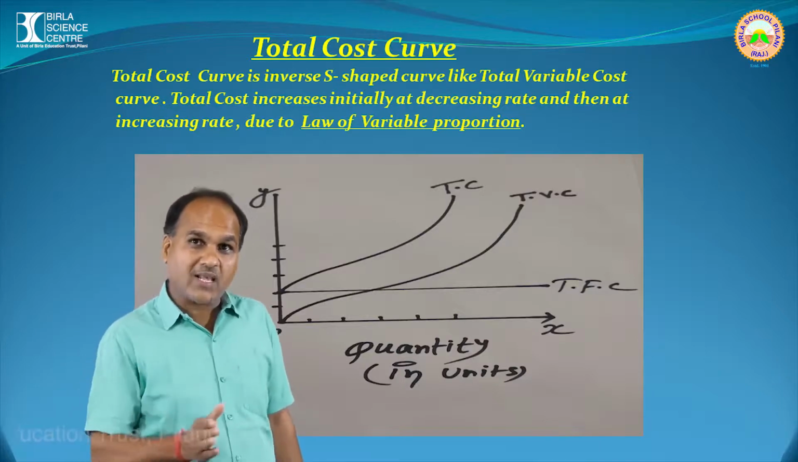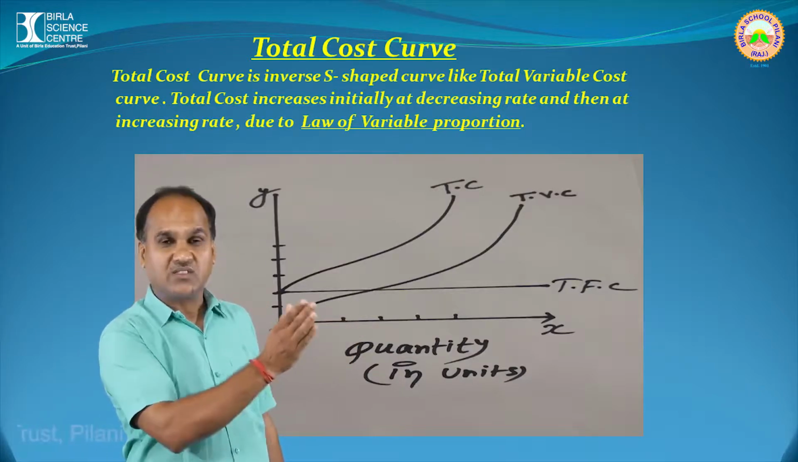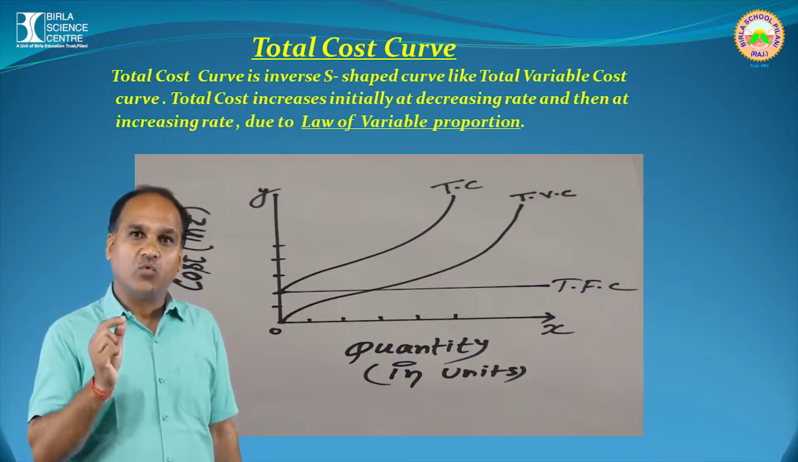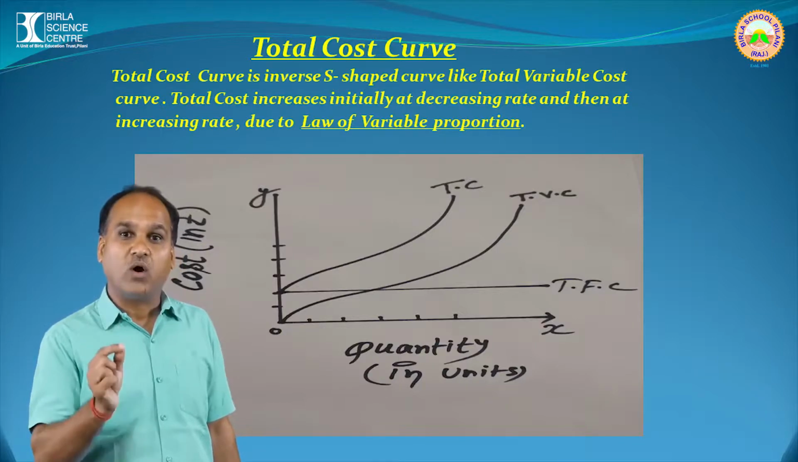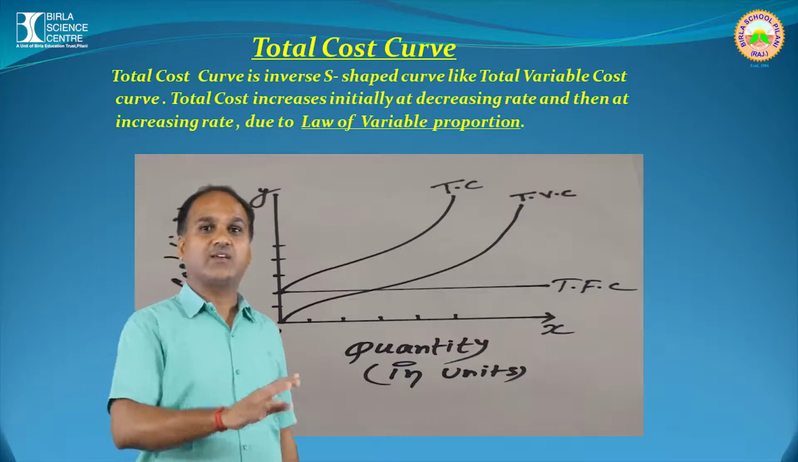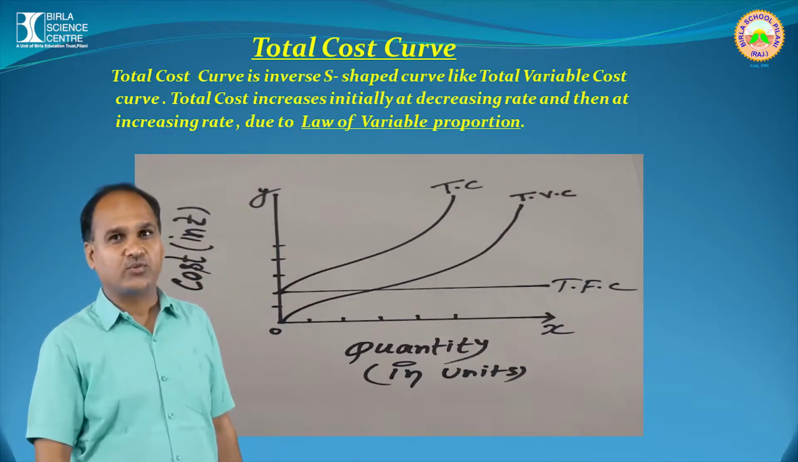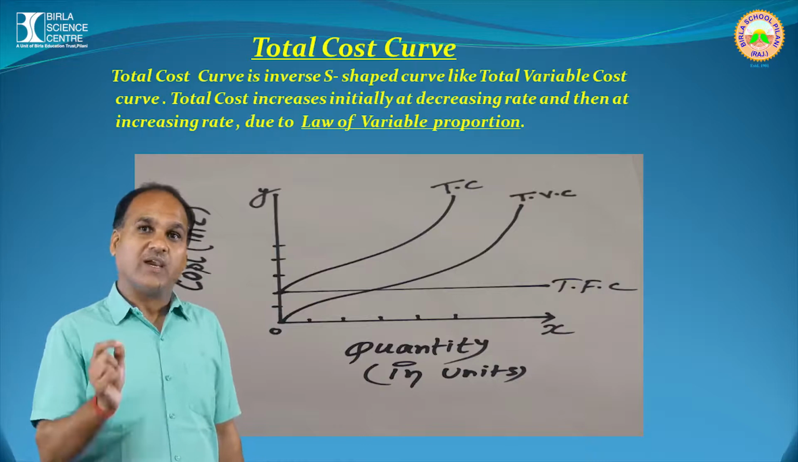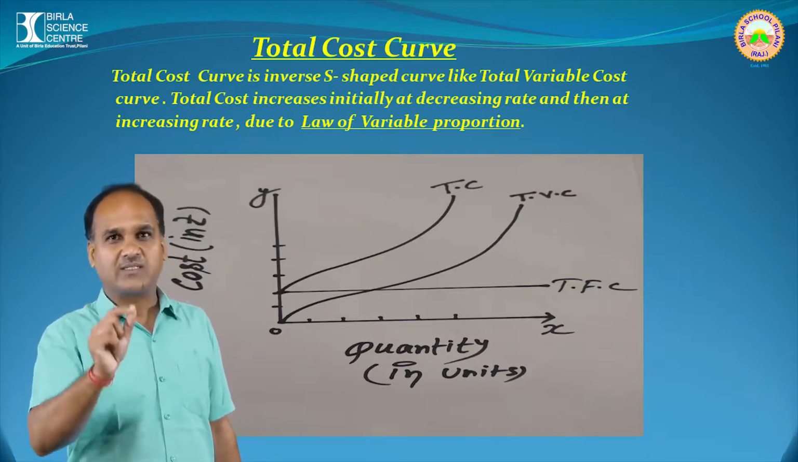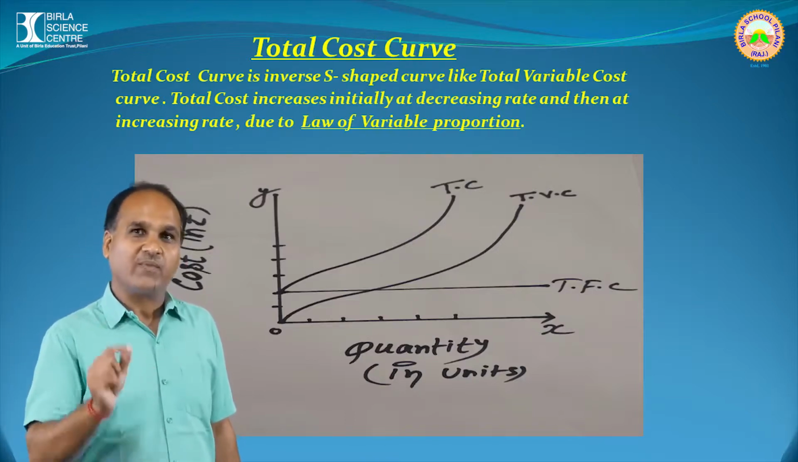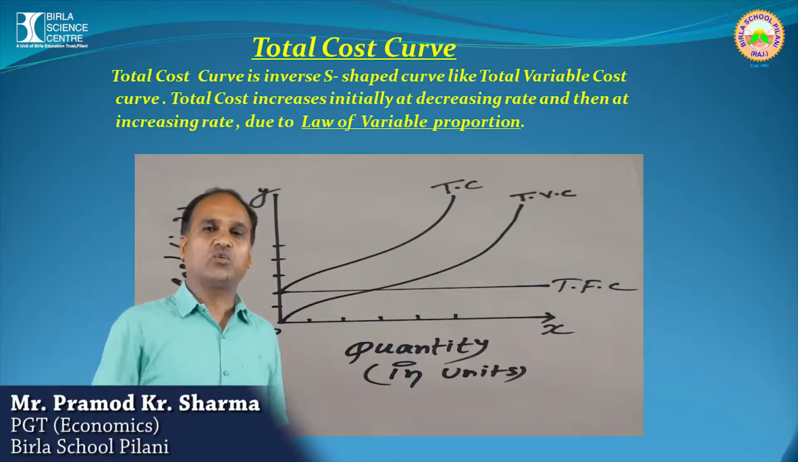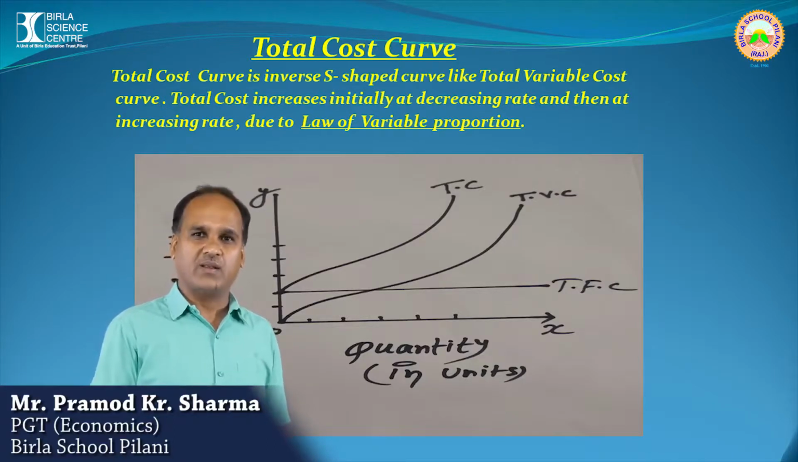But as output will increase, जैसे जैसे आउटपुट बढ़ेगा, then total cost will increase at what rate? At increasing rate. Now again you can get a question. Why does total cost increase at a diminishing rate, or you can say decreasing rate, initially and then at an increasing rate? तो आंसर क्या होगा? आंसर एकदम वन लाइन का होना चाहिए. Due to the law of variable proportion.